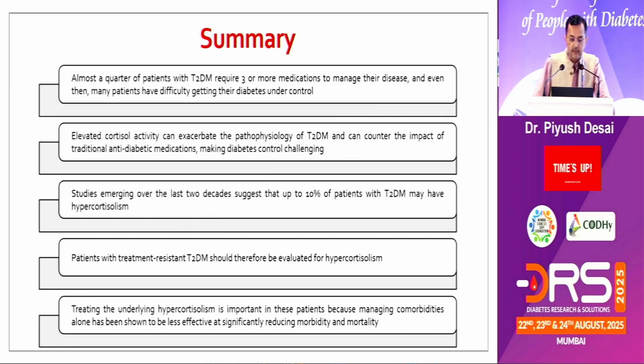Studies emerging over the last 2 decades suggest 10% and above of patients with uncontrolled type 2 diabetes have some degree of hypercortisolism. Patients with treatment resistant type 2 diabetes should therefore be evaluated for hypercortisolism at least, and maybe this will be one such future where we may apply such agents or surgery for our uncontrolled type 2 diabetic patients. Thank you.